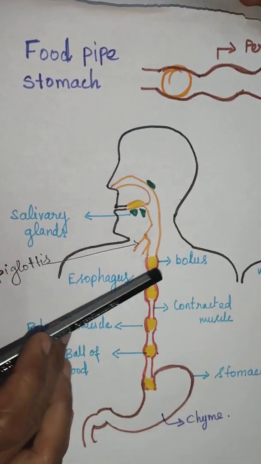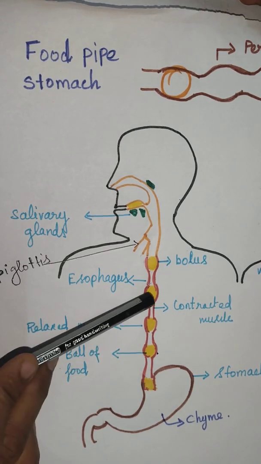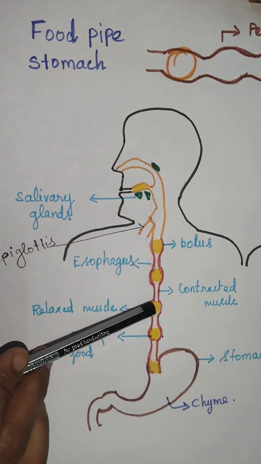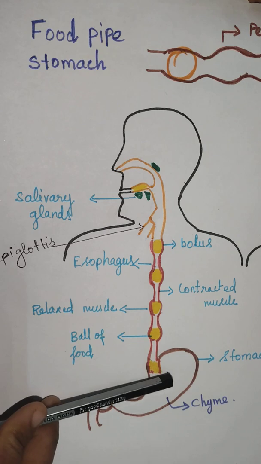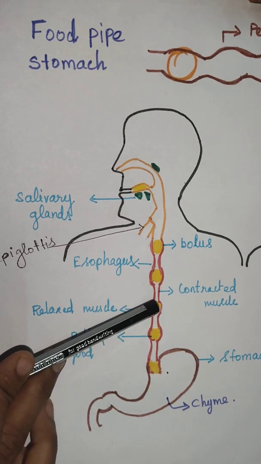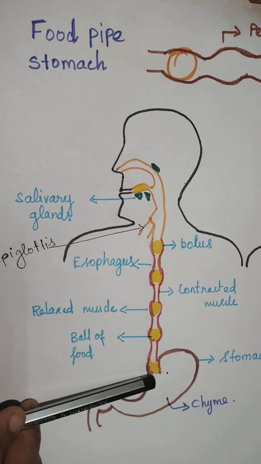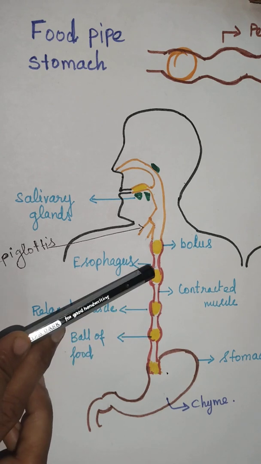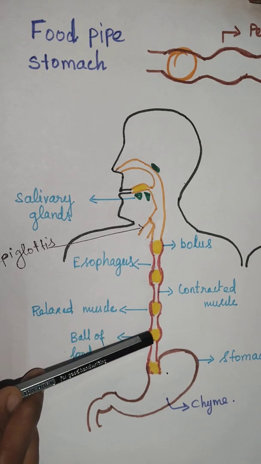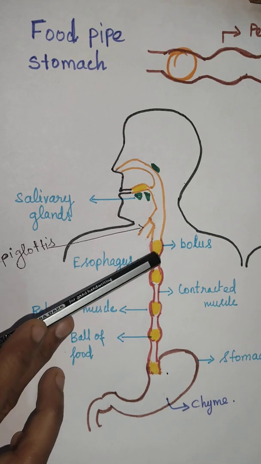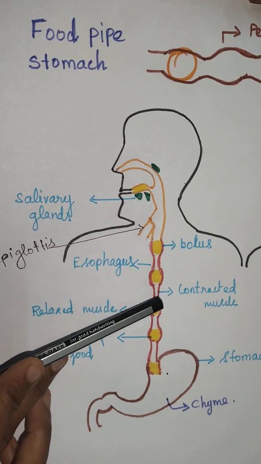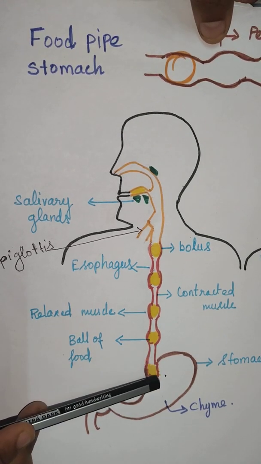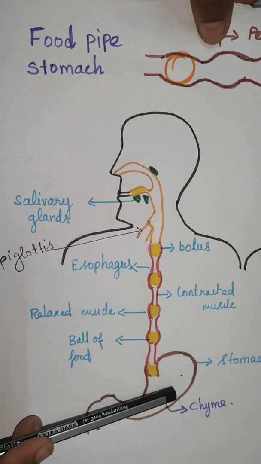This peristalsis movement takes place throughout the alimentary canal, not only in the food pipe. It takes place in the food pipe, the stomach, small intestine, large intestine, and anus. This way the food is pushed down throughout the alimentary canal by the peristalsis movement, the wave-like movement. So by the peristalsis movement, the food passes down and reaches the stomach within a few minutes.